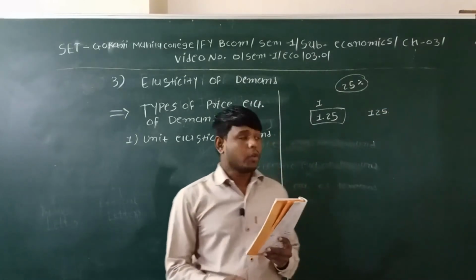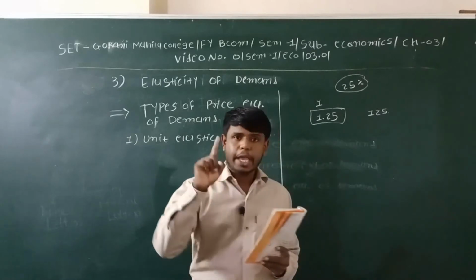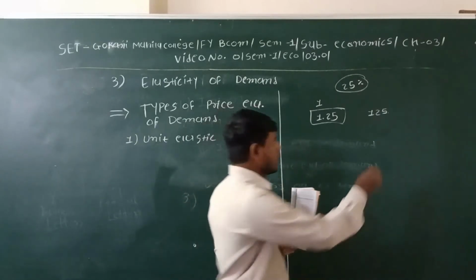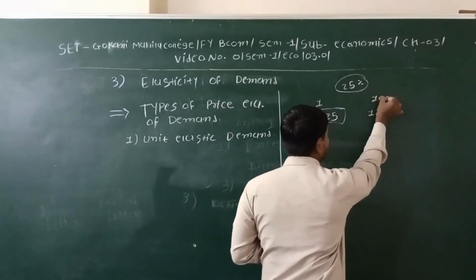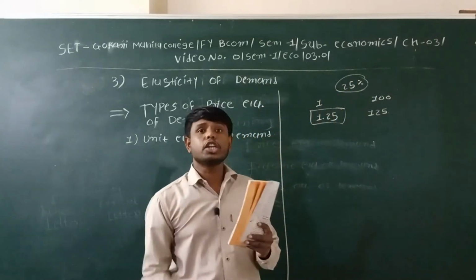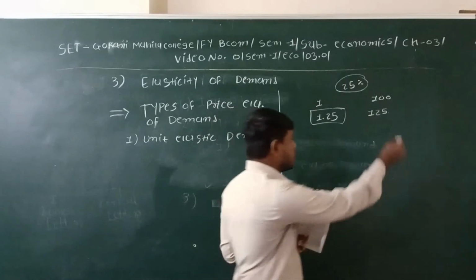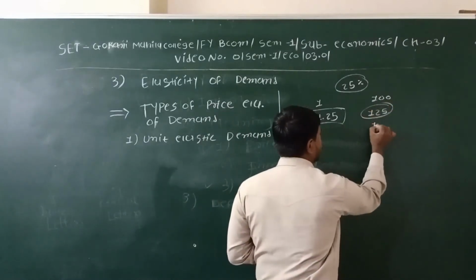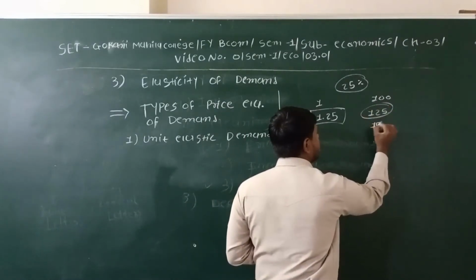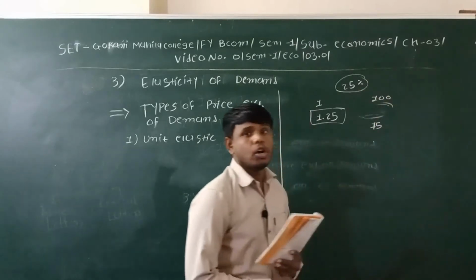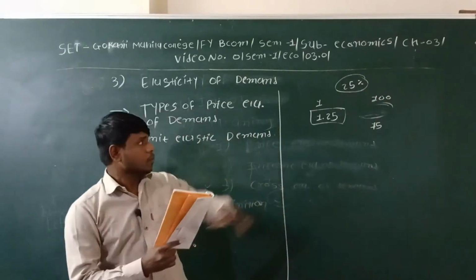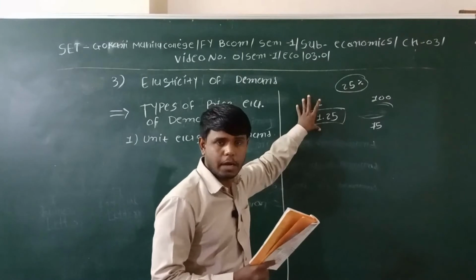Or for example, when the price is 1, the demand is 100 units. So when you increase your price up to 1.25, the demand will change to 75, because there is an inverse relationship between price and demand.